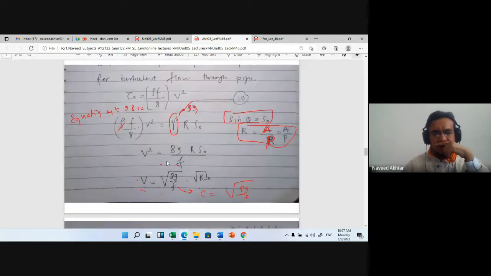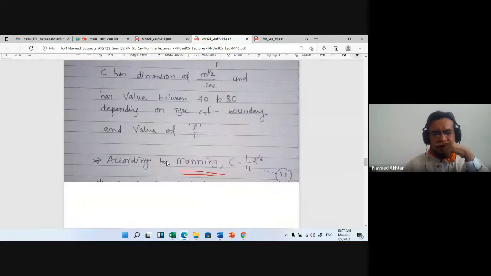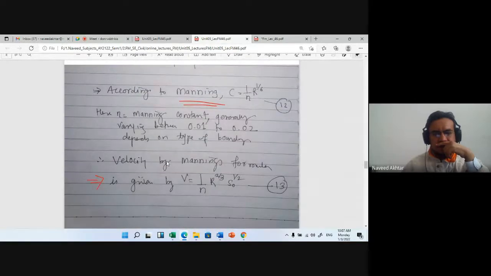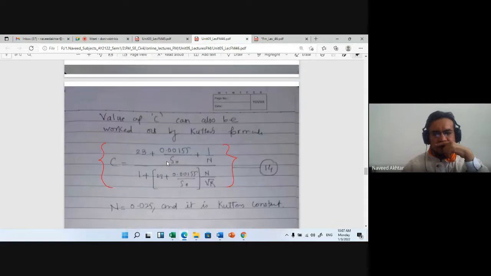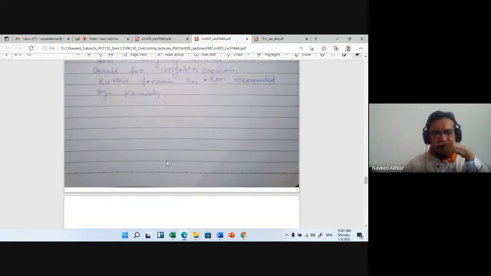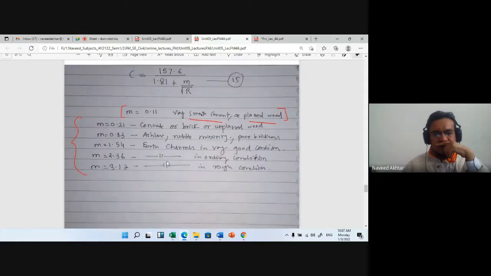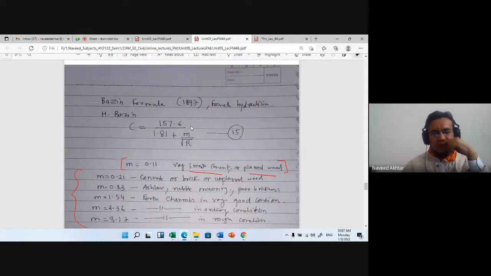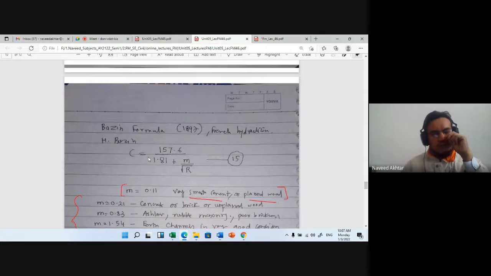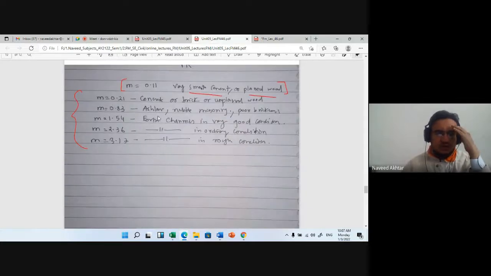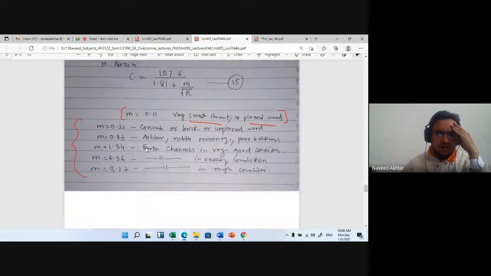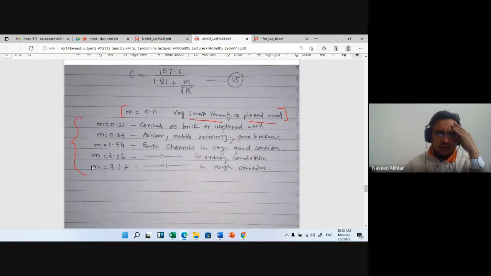Today we will see what the Manning's roughness coefficient is. We have seen Bazin's formula, and the slope value m is based on the material: concrete, brick, rubble, or earth channels. Based on that, the m value can be decided.